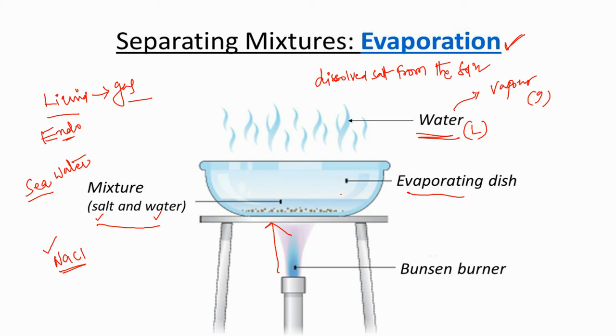Why not salt? Here one small point you need to observe: water is a volatile substance. Volatile is nothing but a substance which evaporates easily and which has a low boiling point.